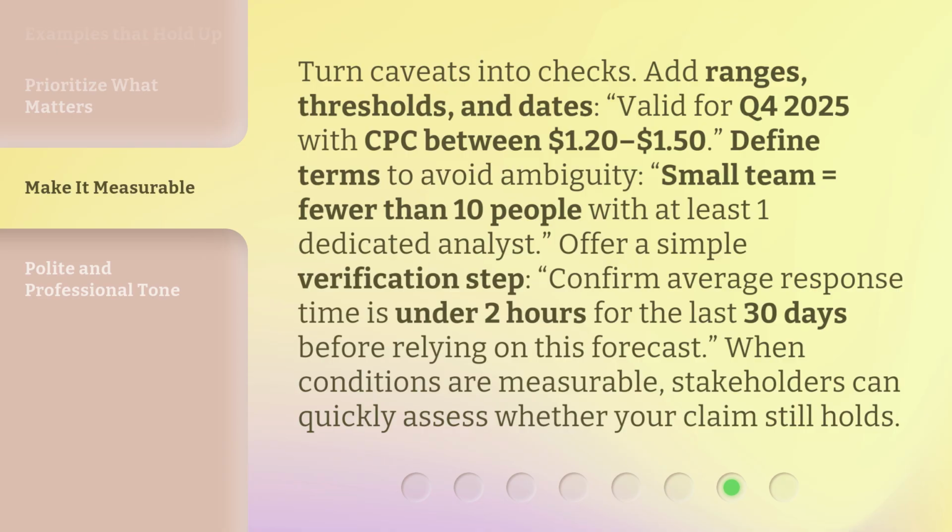Turn caveats into checks. Add ranges, thresholds, and dates. Valid for Q4 2025 with CPC between $1.20 to $1.50. Define terms to avoid ambiguity. Small team equals fewer than 10 people with at least one dedicated analyst.